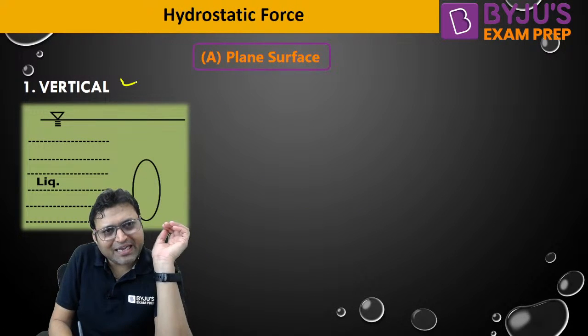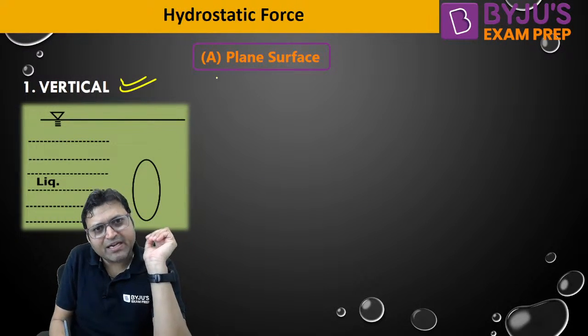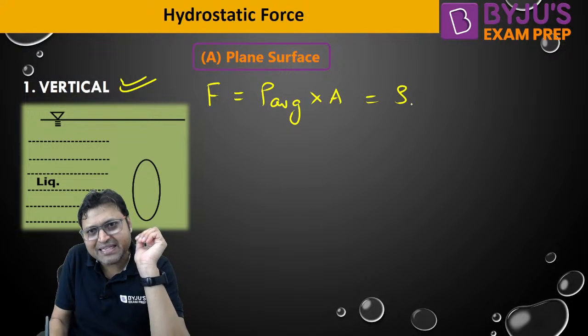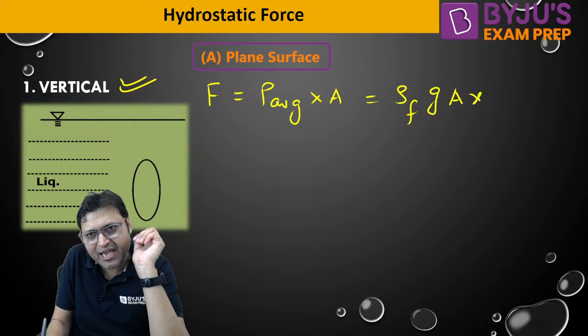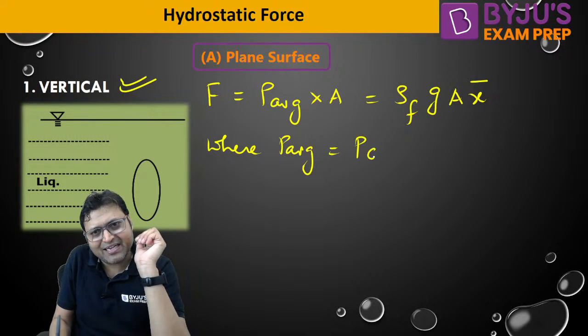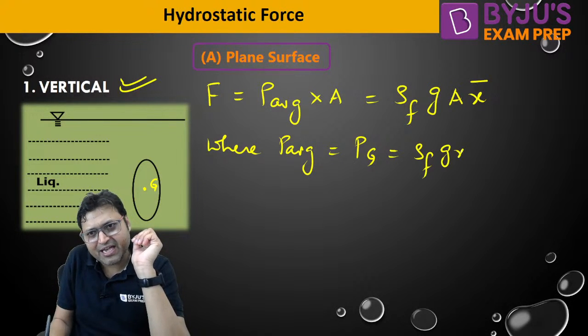So for a vertical plane surface, what all formulas have we discussed? F is equal to average pressure into area, or we can simply use the formula rho g A X bar, where average pressure is pressure at the location of G, that is rho g X bar.